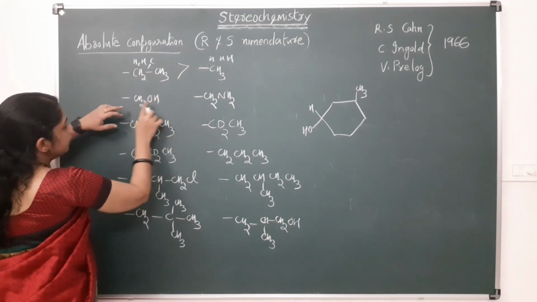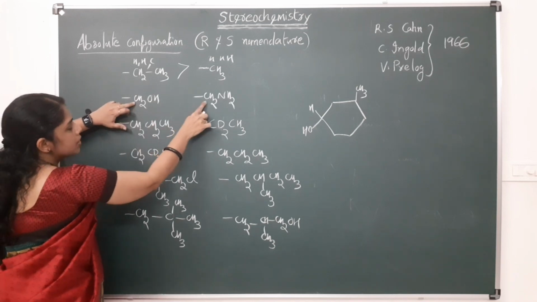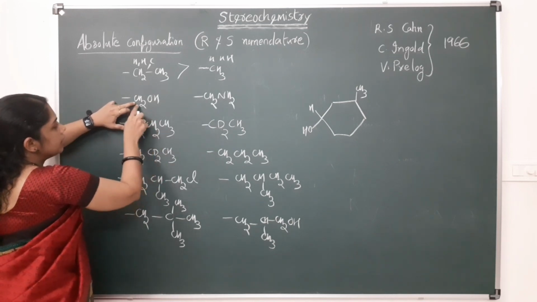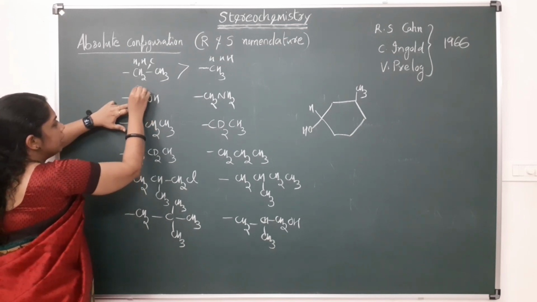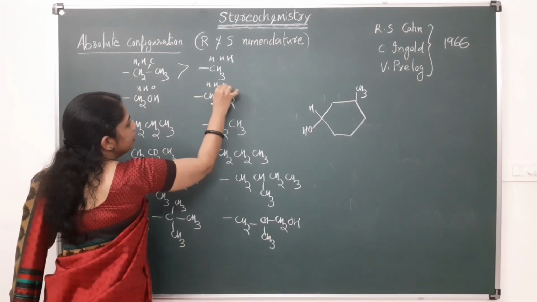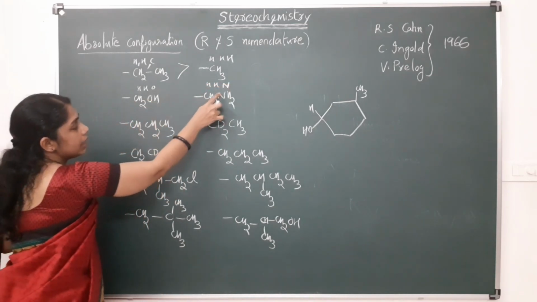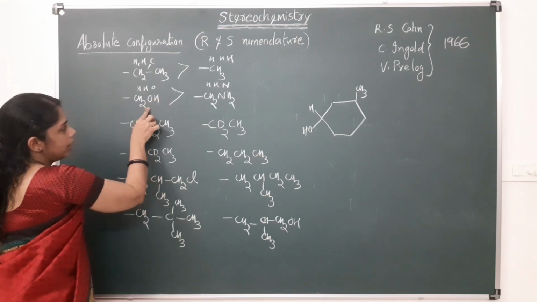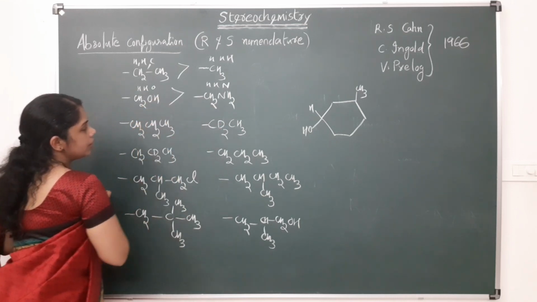In the case of this one, here also the first one is carbon, so there is a tie. So consider the other atoms. Here 2 hydrogen and oxygen, here 2 hydrogen and nitrogen. So oxygen will get higher priority over nitrogen. So this group will get higher priority over this.